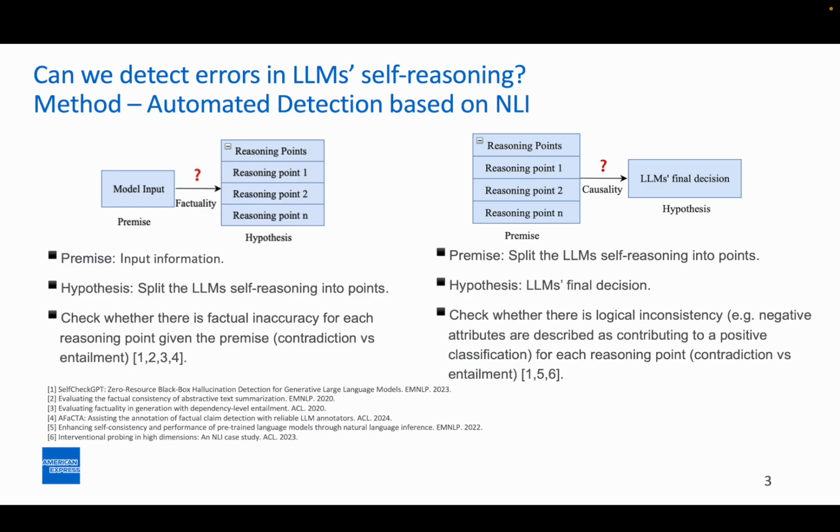For causality issue detection, the premise is the reasoning points while the hypothesis is the LLM's final decision or the classification output from the LM. For factuality issue detection, we want to check whether there is factual inaccuracy for each reasoning point given the premise. For causality issue detection, we want to check whether there is logical inconsistency. For example, negative attributes are described as contributing to positive classification for each reasoning point.